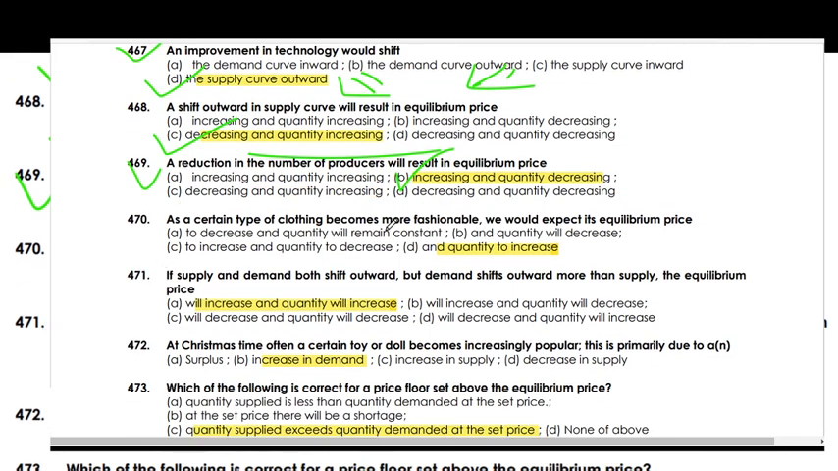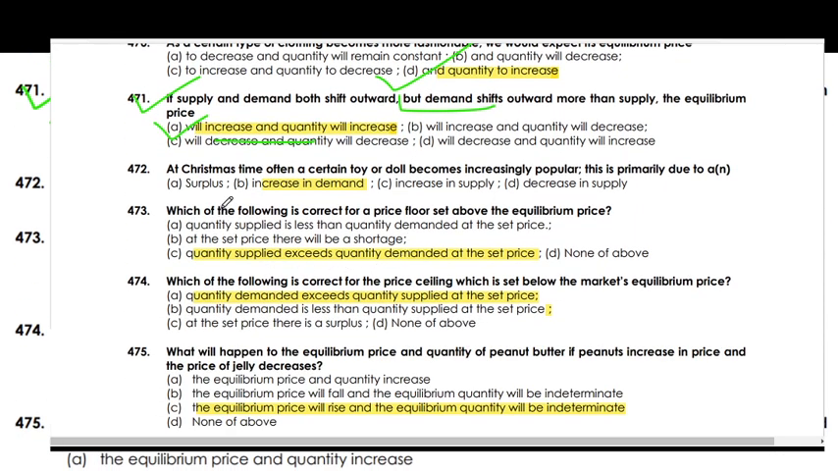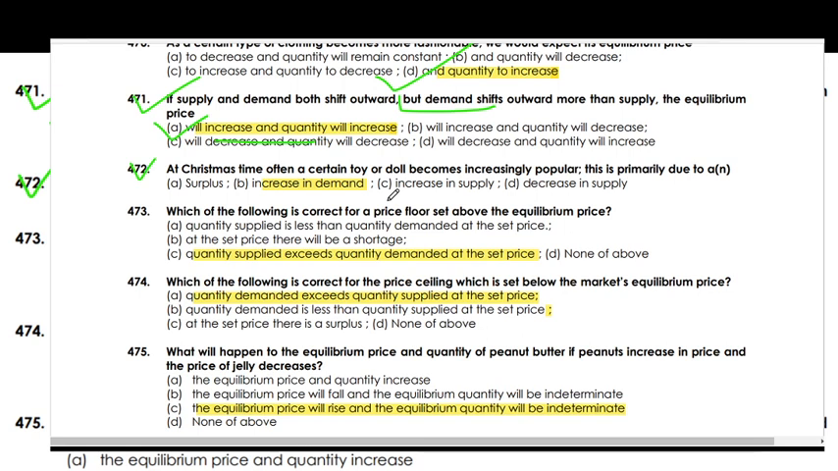As a certain type of clothing becomes more fashionable, the equilibrium price and quantity will both increase. If supply and demand both shift outward, but demand shifts more than supply, the equilibrium price will increase and the quantity will increase. At Christmas time, a certain toy or doll often becomes increasingly popular. This is primarily due to increasing demand.